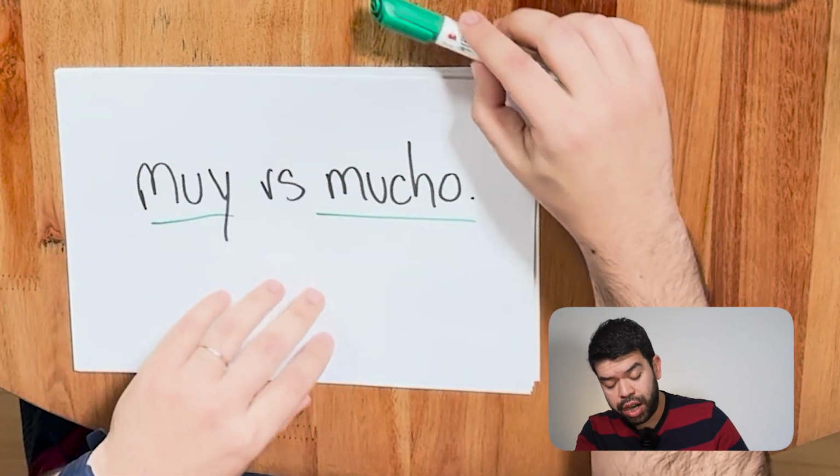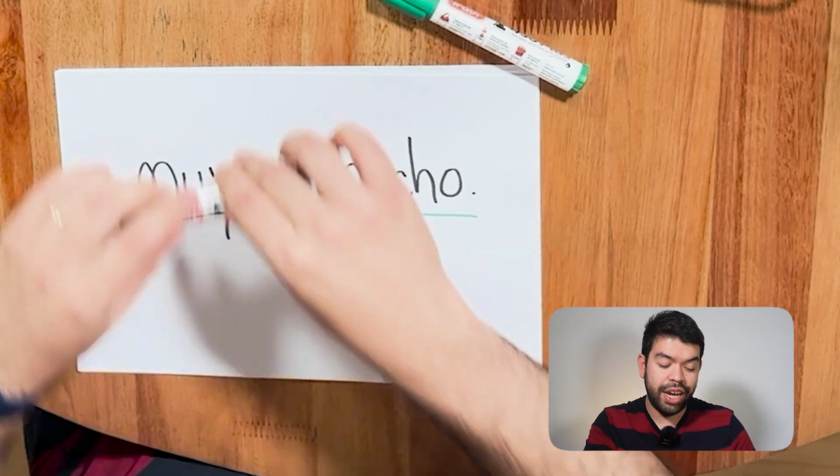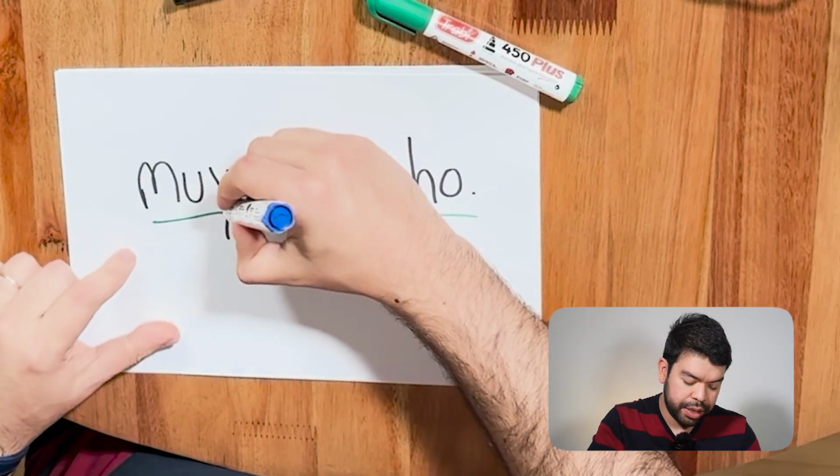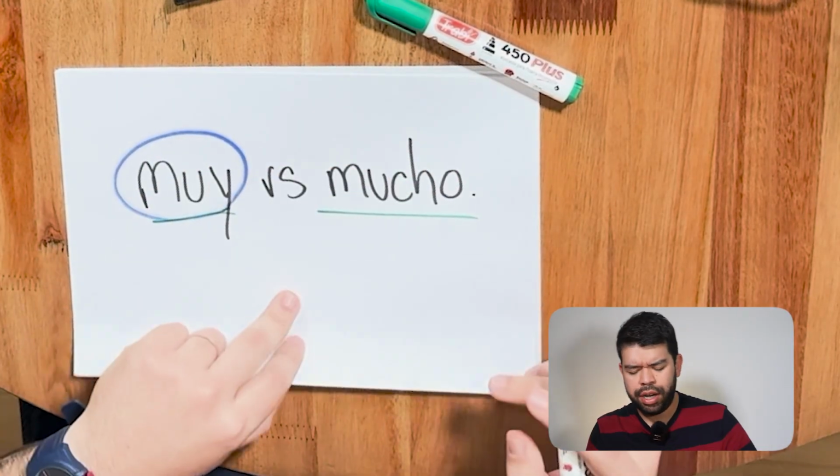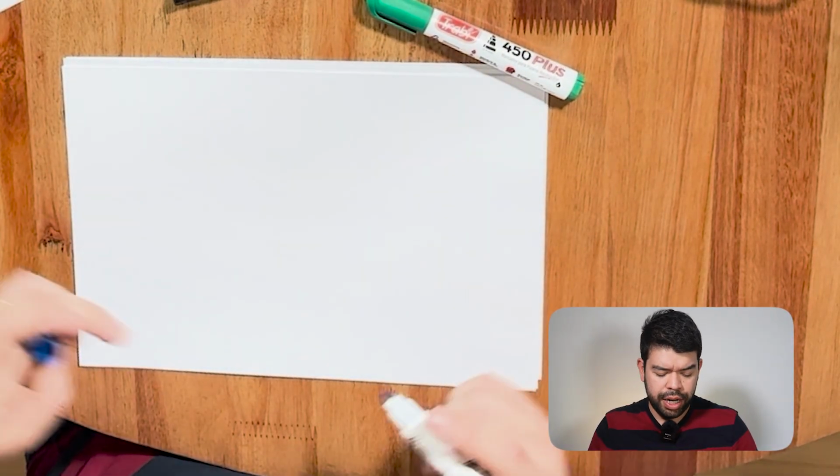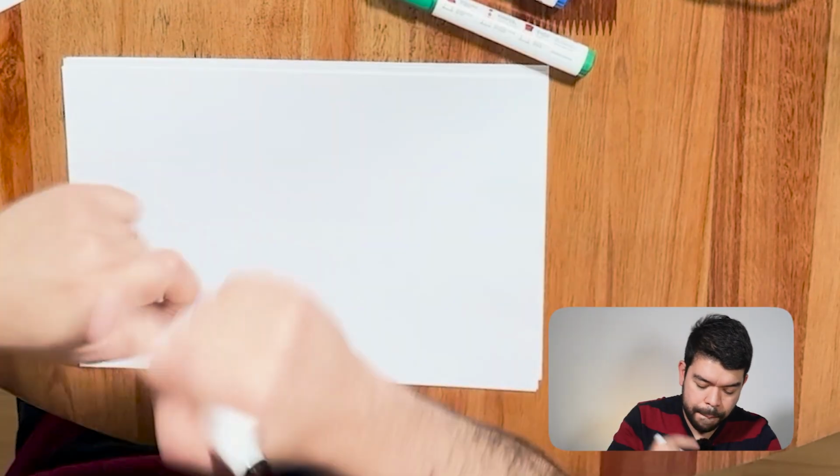We're going to start with my guy here, with muy, okay? We're going to start with this gentleman here. When do we use muy? Let's go. All right, muy.